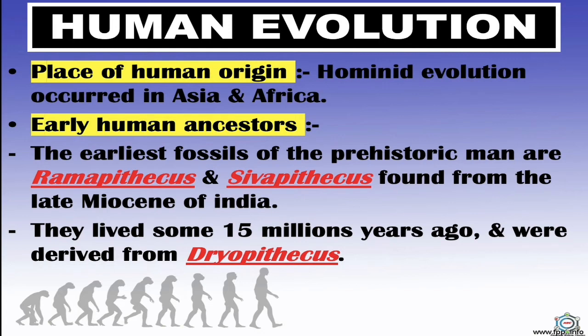They lived some 15 million years ago and were derived from Dryopithecus. Their counterpart in Africa is Kenyapithecus. Both Dryopithecus and Ramapithecus were hairy and walked like the gorillas and chimpanzee. Dryopithecus was more ape-like, while Ramapithecus was more man-like.